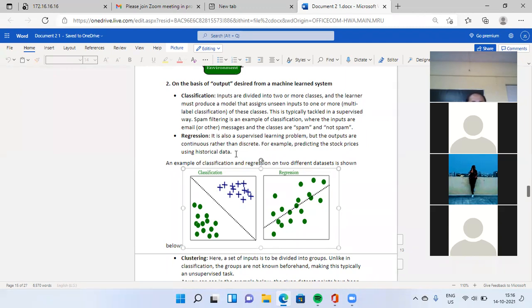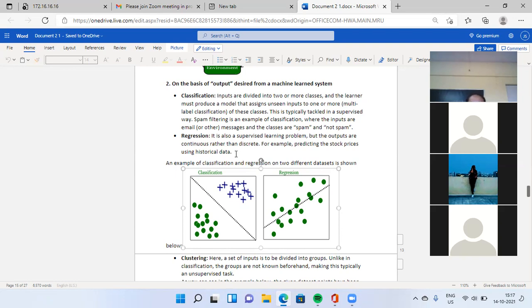Spam filtering is an example of classification. The inputs are emails and messages, and the classes are spam and not spam.